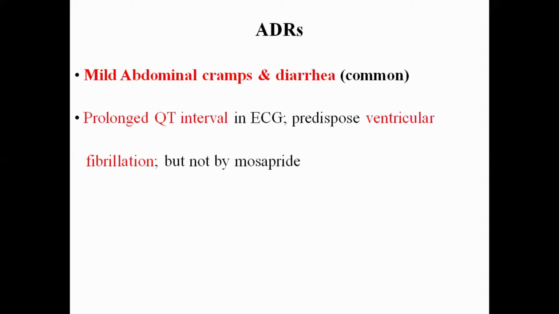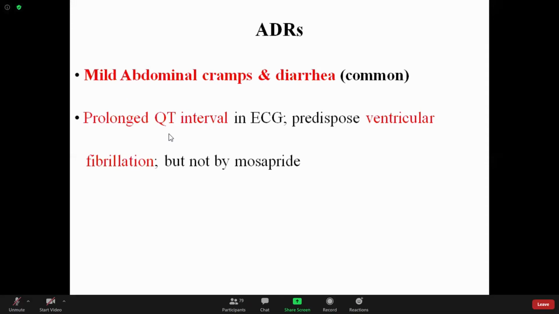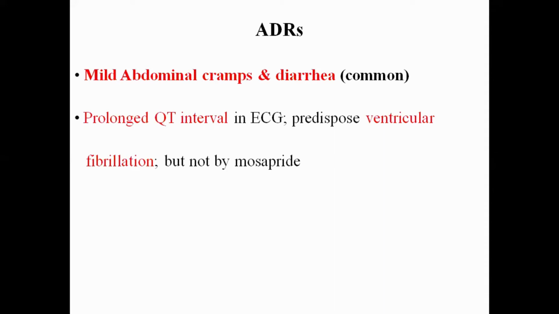Okay. Prolonged QT interval sometimes, seen only on ECG, and that is mainly with CISAPRIDE. They prolong the QT interval, which predisposes to ventricular fibrillation. So they are arrhythmias, but that is not important. The important thing is the mild abdominal cramps and diarrhea, because of the increased peristaltic movement. The other minor side effect is prolonged QT interval on the ECG, which predisposes to ventricular fibrillation, but not by MOSAPRIDE, mainly by CISAPRIDE. The important thing here is mild abdominal cramps and diarrhea.